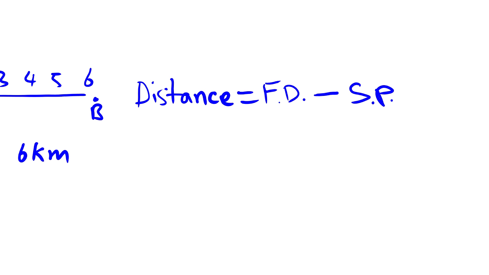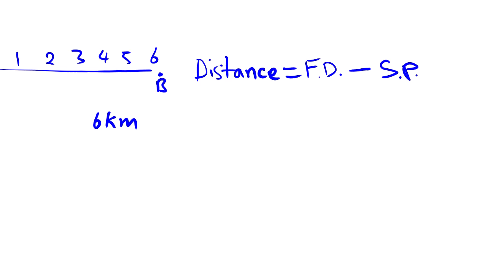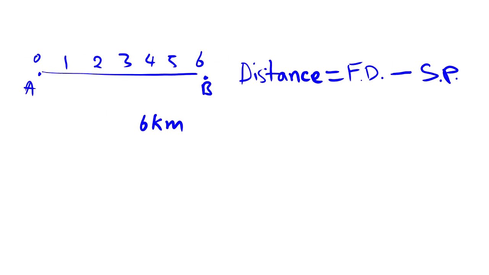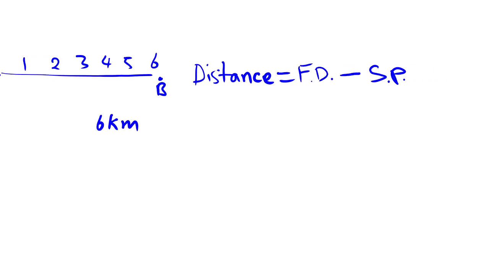How do we get 6 here? It's just by saying final destination. What is the final destination? It is the point where that object is away from the reference point. Our reference point is already this, which is 0, which is A, and the final destination is B, which is 6.